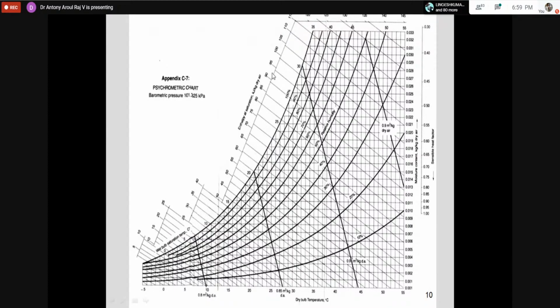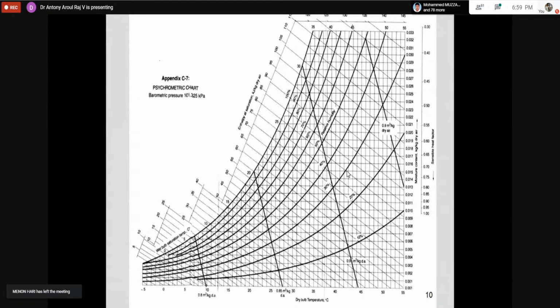So here these are all the enthalpy lines, and I have the wet bulb temperature lines running here. For each enthalpy line, I will have one wet bulb temperature line only. And why is the wet bulb temperature constant throughout this line? It is because of the adiabatic saturation process.